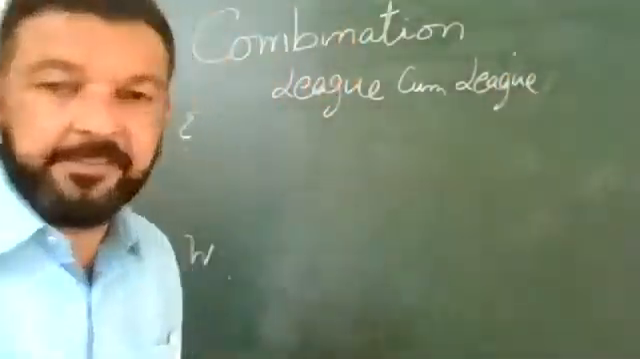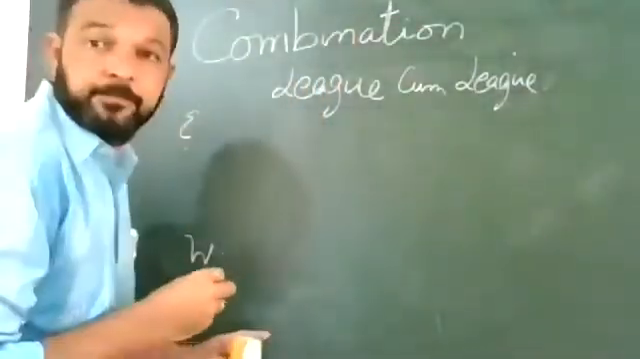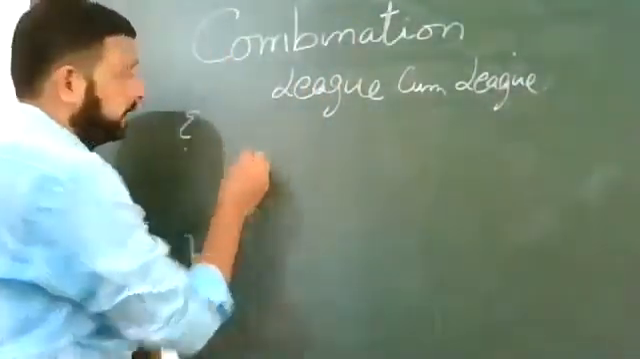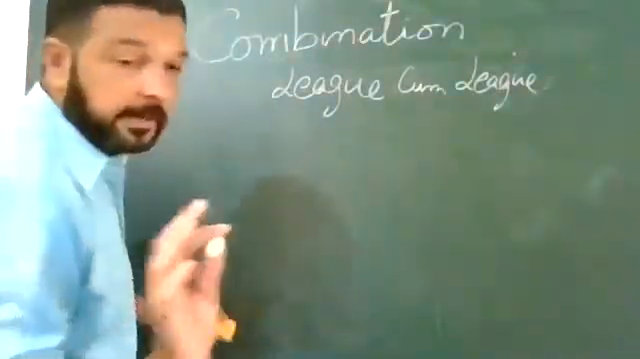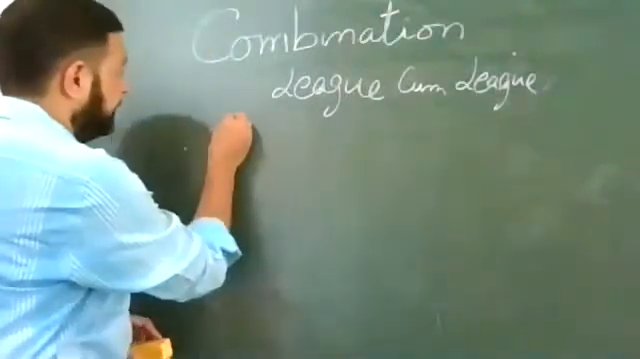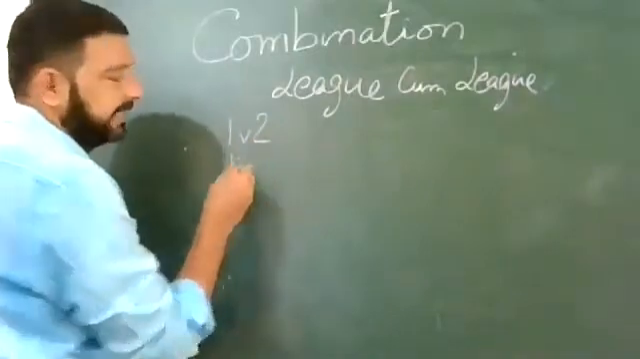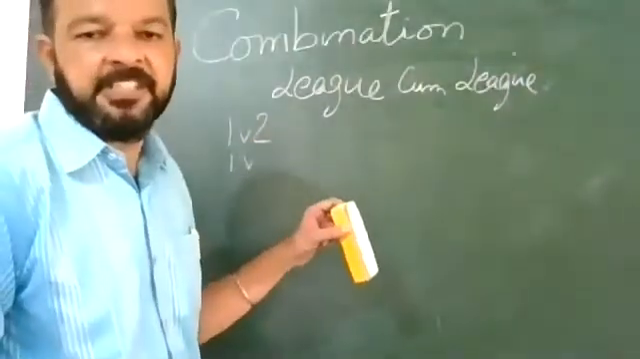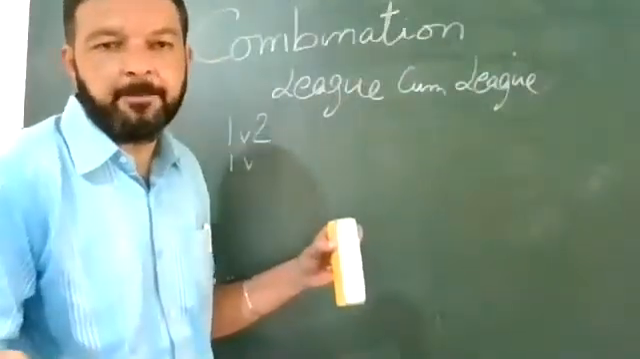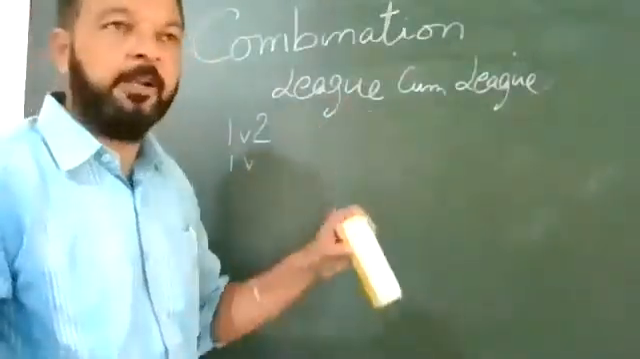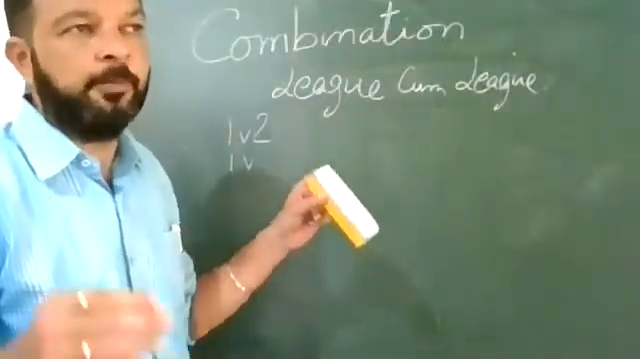Then it comes to league come league. Here again the same thing applies. We take four teams again, not more than that, and they will play among each other: one versus two, and so on. This is the type of fixture that we will be drawing up. How to prepare a fixture, we will learn in the next topic, for the league tournament and also the knockout tournament, including how to conduct a combination tournament.